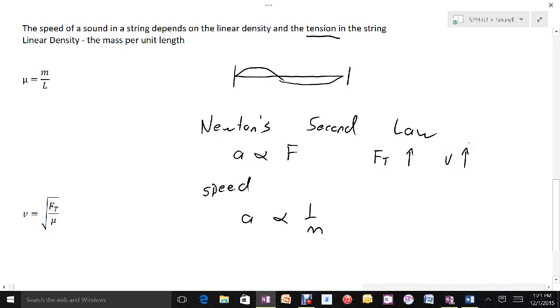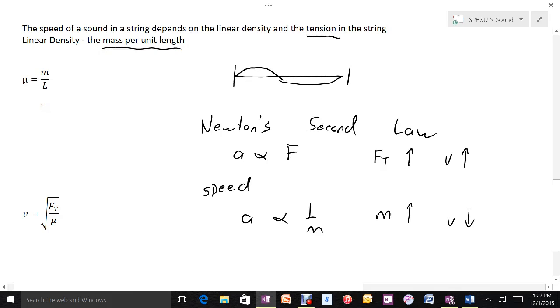As the force of tension goes up, the velocity of sound on that string should go up. We've seen this in the everyday world when we tighten a guitar string. When you tighten a guitar string, you're increasing the tension on that string, and the increased tension will cause the velocity, and as a result the frequency, of the string to increase. Alternatively, the acceleration is inversely proportional to the mass. That means as the mass of the string goes up, the velocity on the string will go down. It's not the exact mass that matters, it's the mass per unit length, or the linear density.